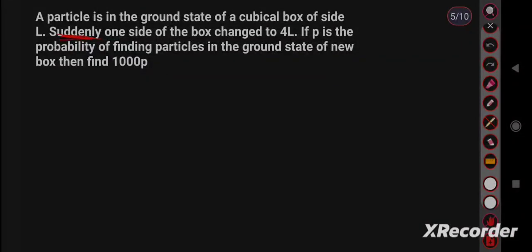Suddenly change means it is a sudden change, and in such a change, the particle remains in the ground state, but the limit will not change. The width will change to 4L, but the limit will remain the same as 0 to L. Let us solve this question.